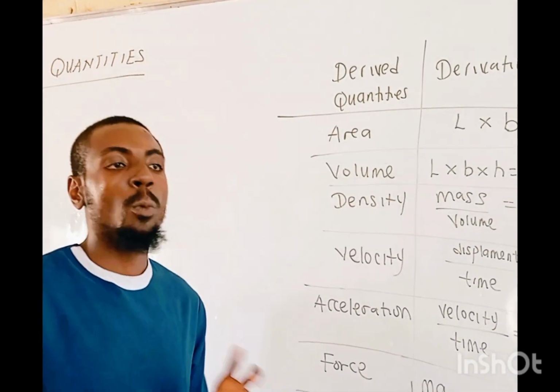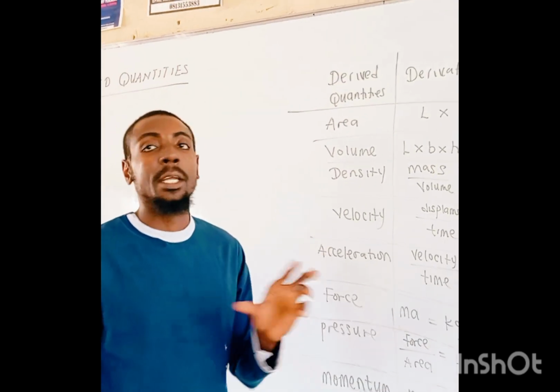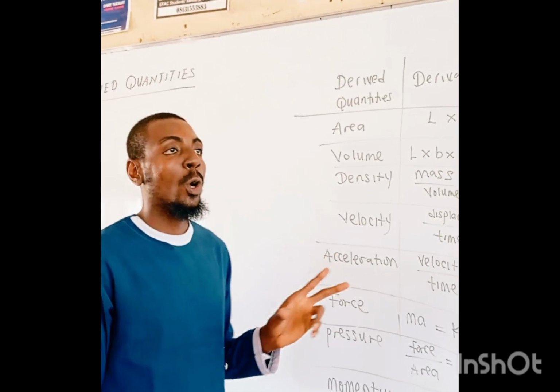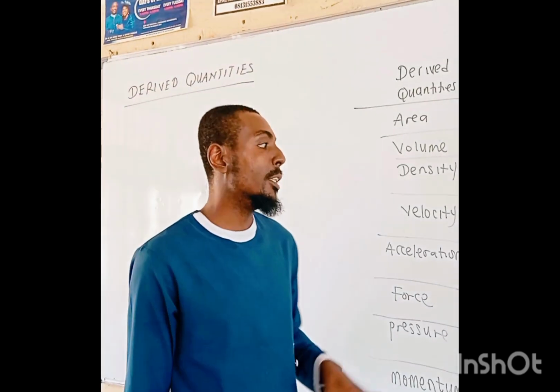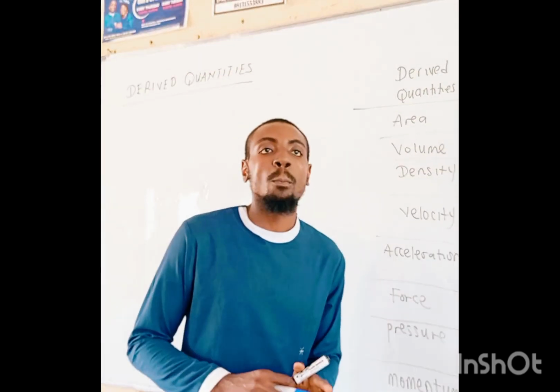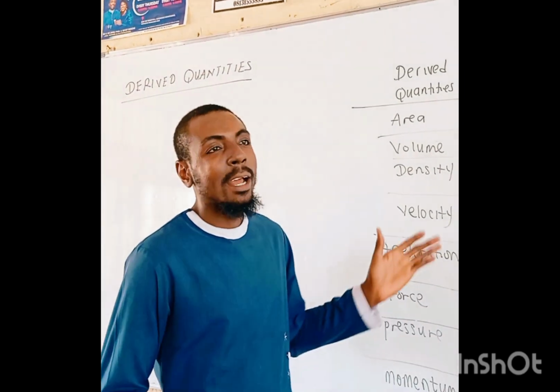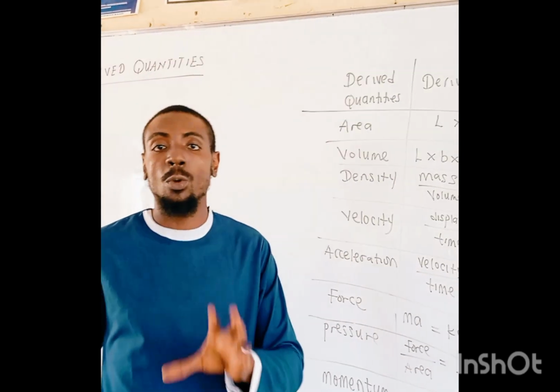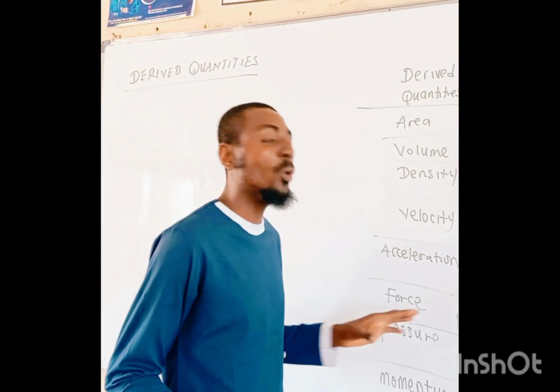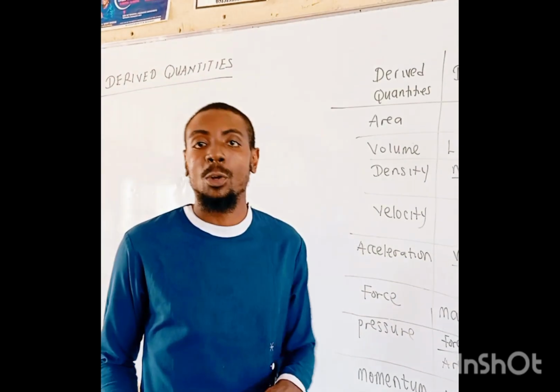The next topic we'll go into is dimensional analysis. From there, we're going to elaborate more on other derived quantities that I didn't mention here. We're going to look into their dimensions. From there, we'll know their formula and how they are gotten.